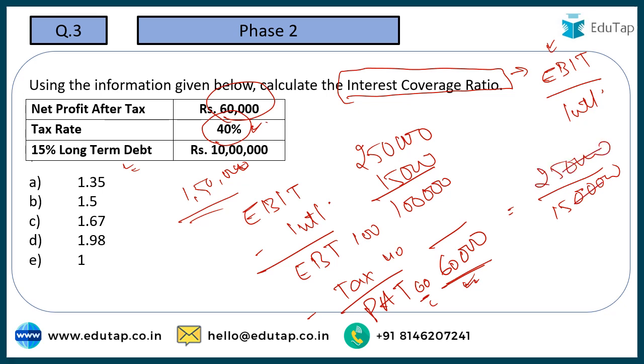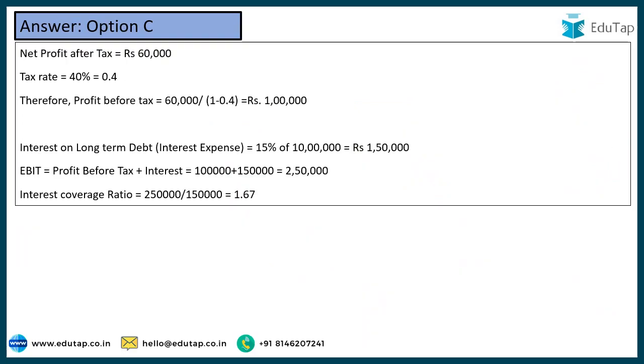So if we try to solve this one, 5 divided by 3, 1.67 times, that means option number C would be the correct answer. So as discussed, option C is the correct answer.